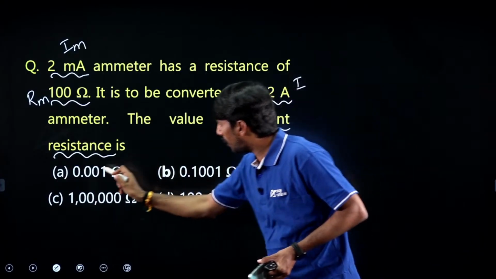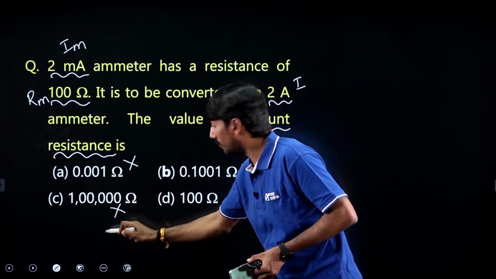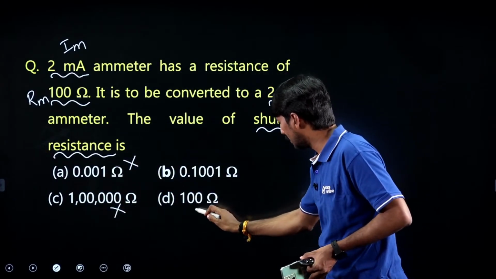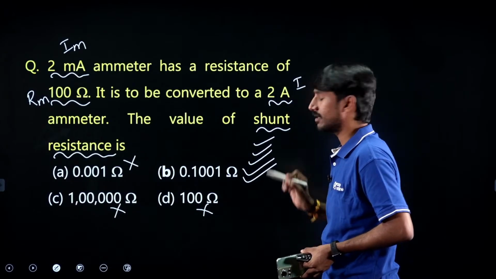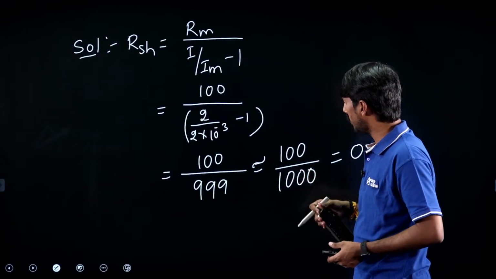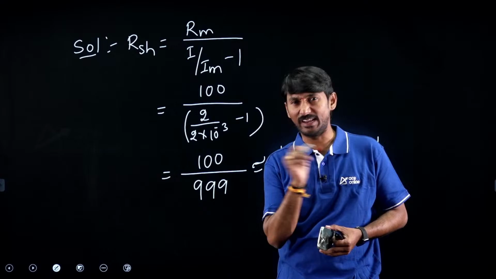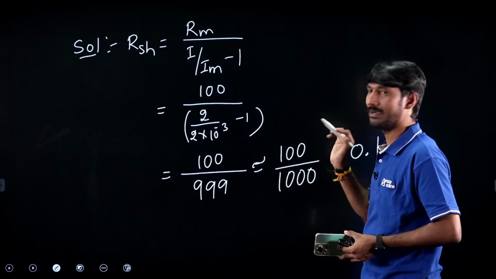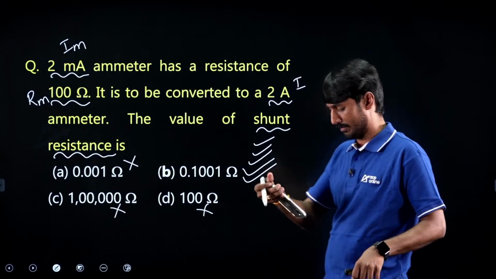Here 0.001, wrong. Here 1 lakh, very very high, not at all. Here 100, no way. Simply 0.1, yes, undoubtedly the second answer. So don't waste the time by taking 100 by 999 unnecessarily. Simply 100 by 1000, simply 0.1. So near to 0.1. Right? Option B.